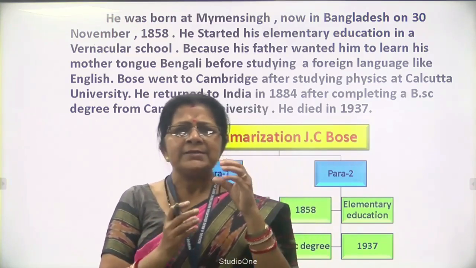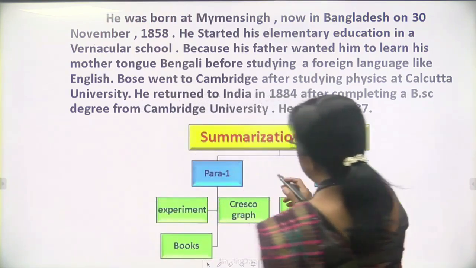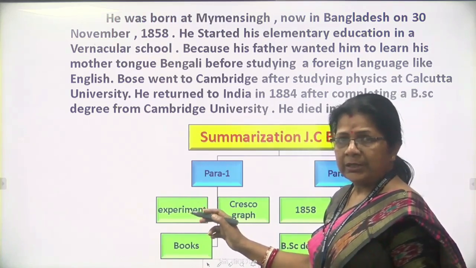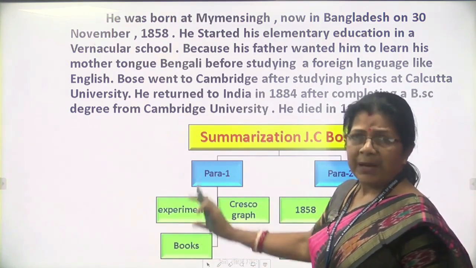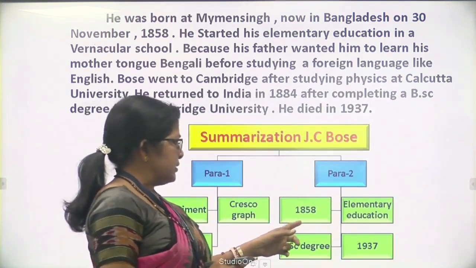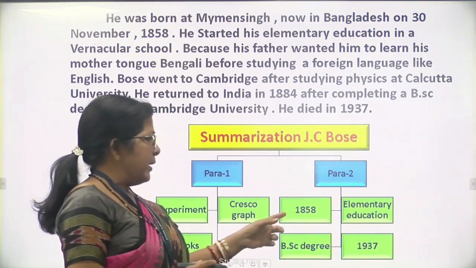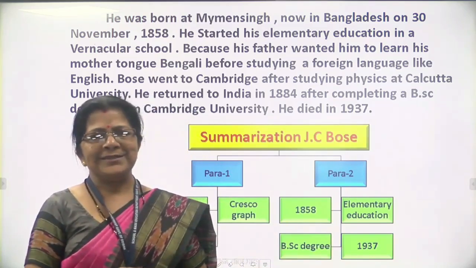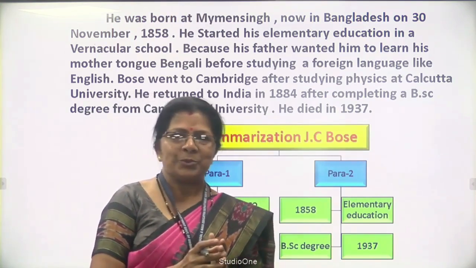To memorize the two stanzas, you write down the short form. In para 1 he discusses only his experiment, the crescograph and the two books. In para 2 we discuss his elementary education, birth date, BSc degree and the date of his death. In this way, we can easily summarize about J.C. Bose.